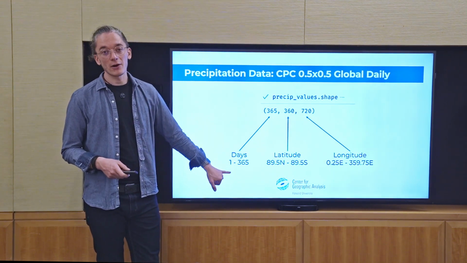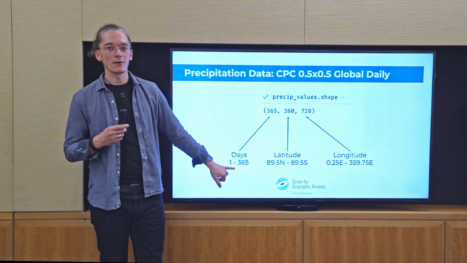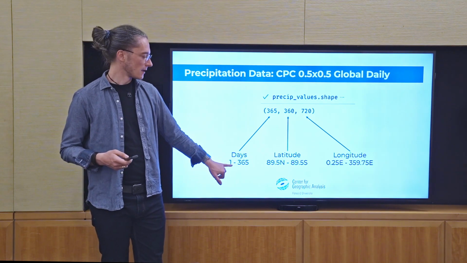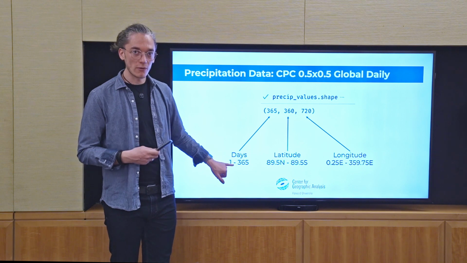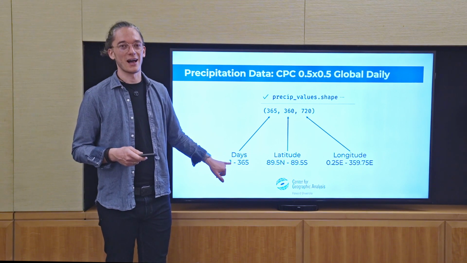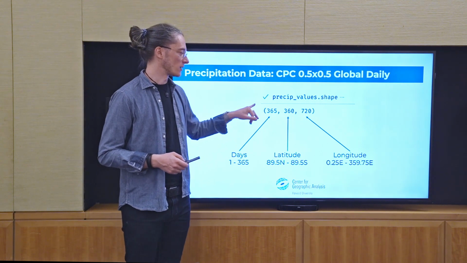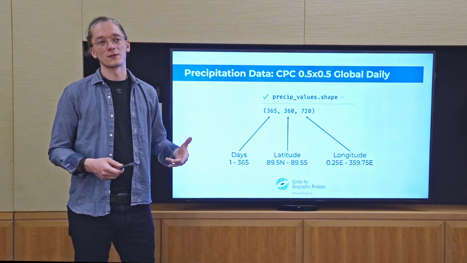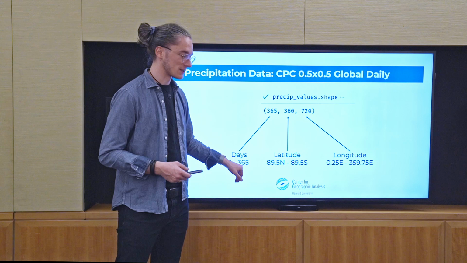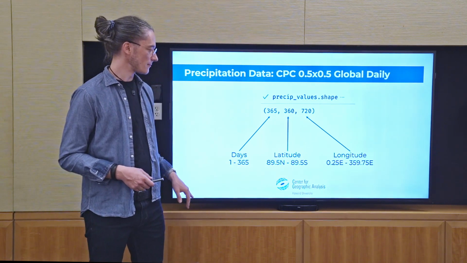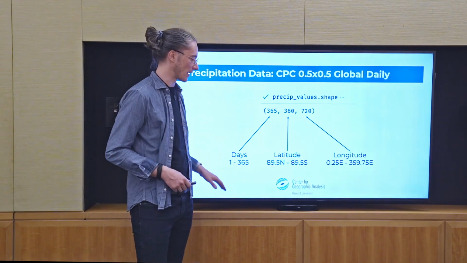Keep in mind that arrays are always zero indexed, or zero based. So for January 1st, you would use 0 as the first day, and for December 31st, you would use 364 instead. But for us humans, it's a bit nicer like that.